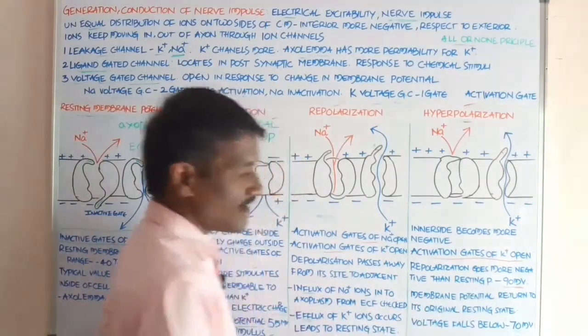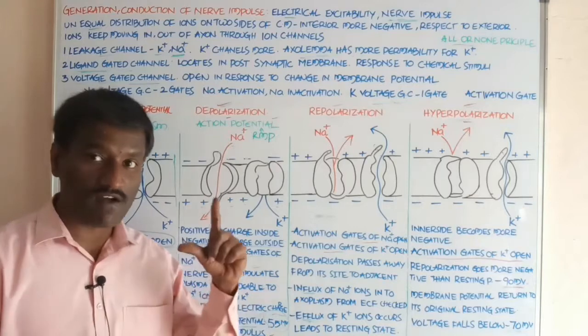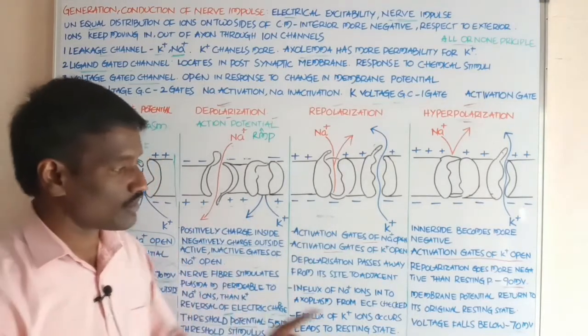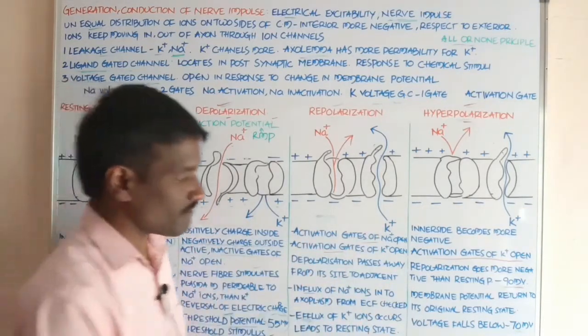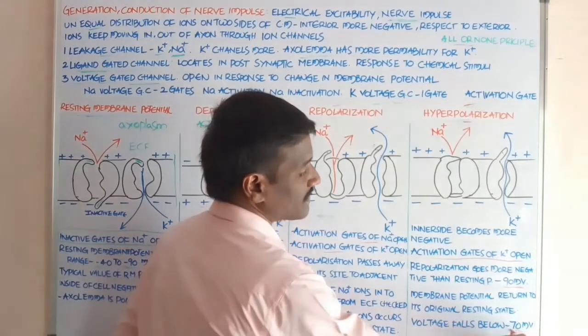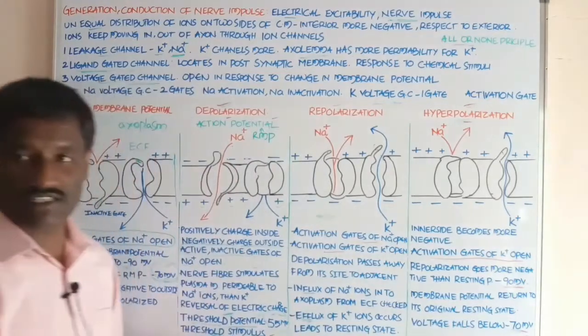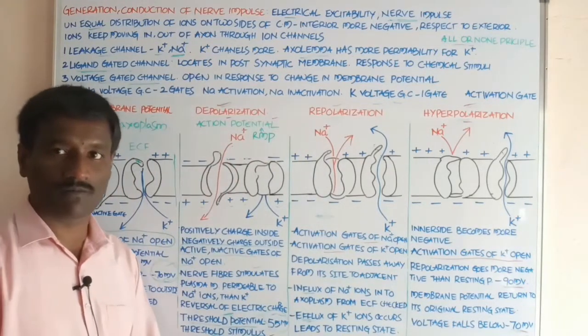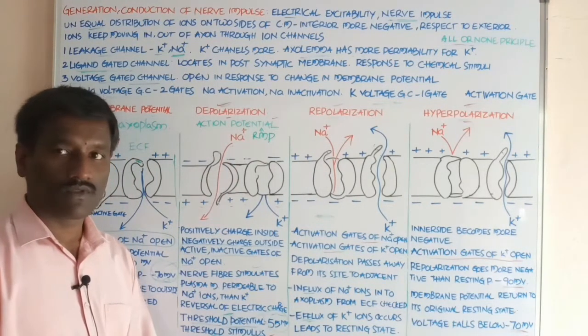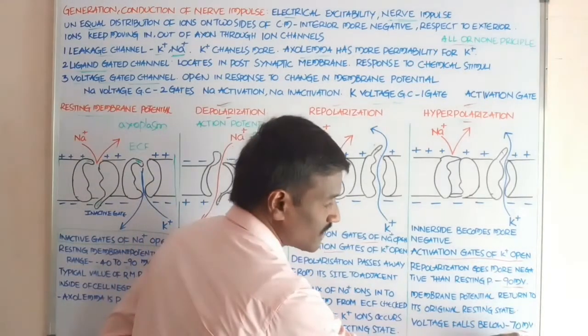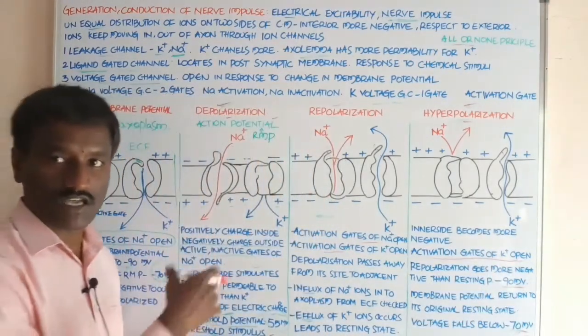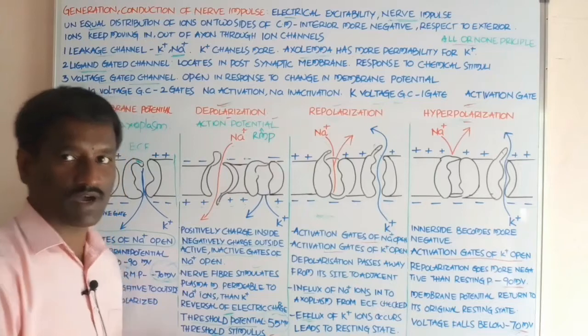Then the membrane potential returns to its original resting state, which is minus 70 millivolts. The voltage comes back up to minus 70 millivolts, student. It reaches the typical value of the resting membrane potential in the plasma lemma.